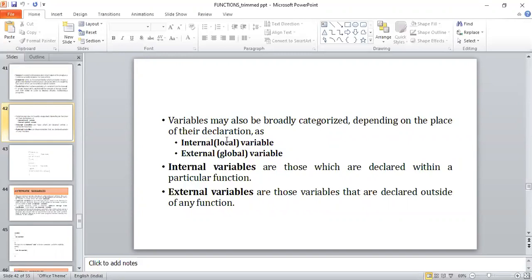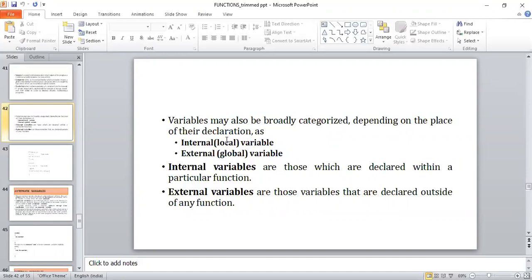Now let us see the meaning of internal variable and external variable. Internal variables are those which are placed within a particular function. For example, I have written a piece of code to perform addition of 2 numbers. In this, I require 3 variables.